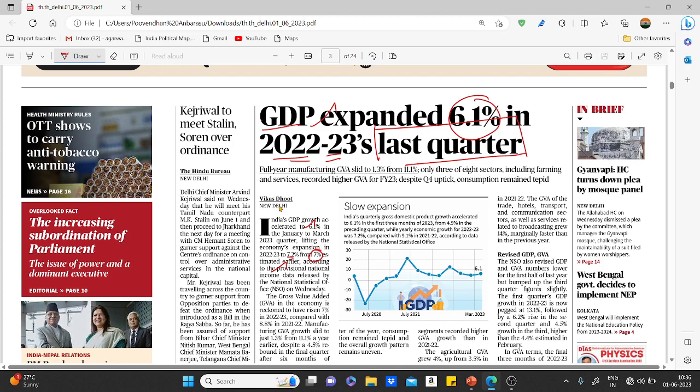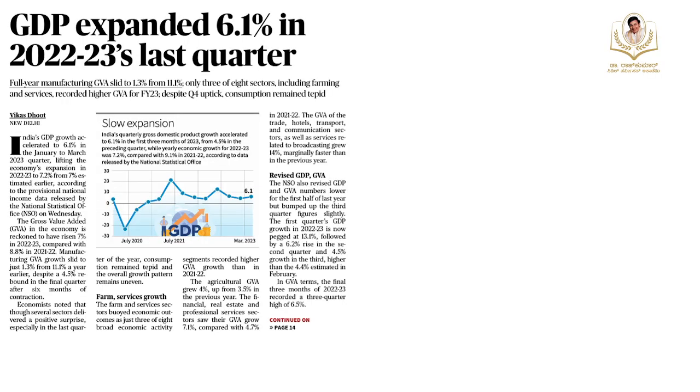Here you can see a topic called revised GDP and GVA. The NSO, that is the National Statistical Office, also revised GDP and GVA numbers lower for the first half of last year. So that also got bumped up. In this particular article, we need to understand a few pieces of background information to ease our grasp of this topic. The first one is about GDP.